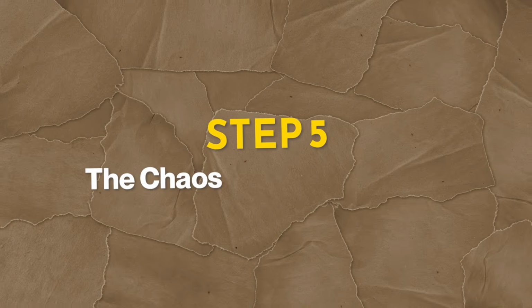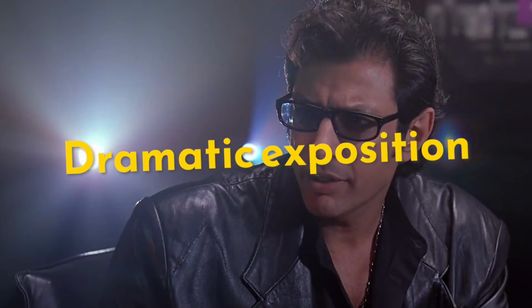Step 5. The chaos theory was right. Ian Malcolm's chaos theory speech in the movie is usually treated as dramatic exposition. It's actually the most scientifically accurate part of the entire film. The core idea, that complex systems are fundamentally unpredictable over time, that small initial differences compound into radically different outcomes, and that the assumption of control is an illusion, is real mathematics.